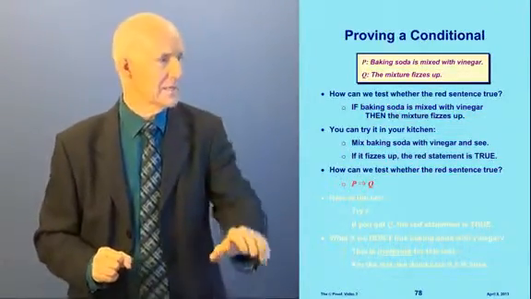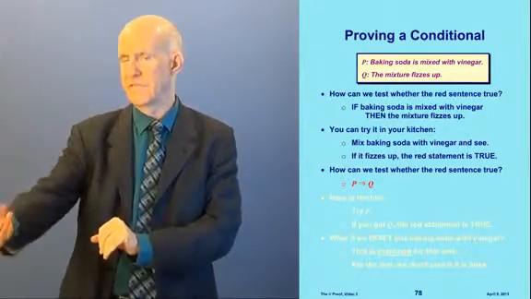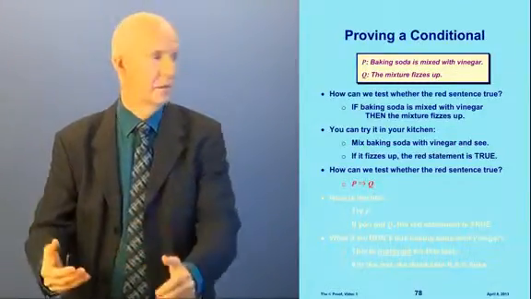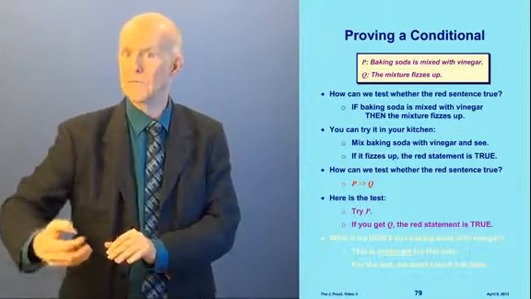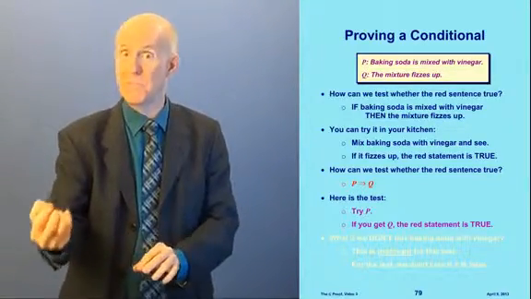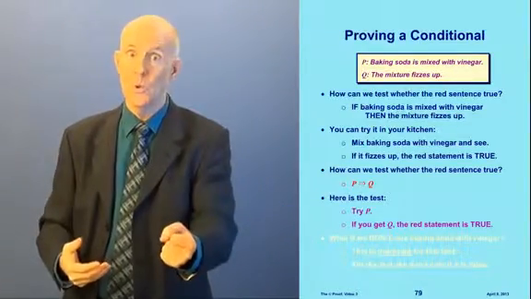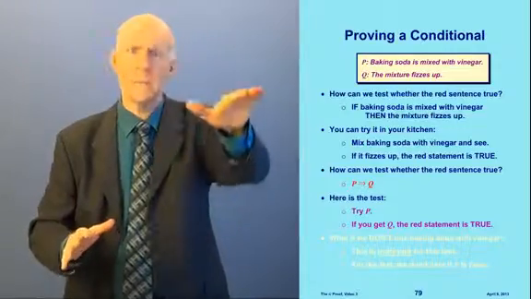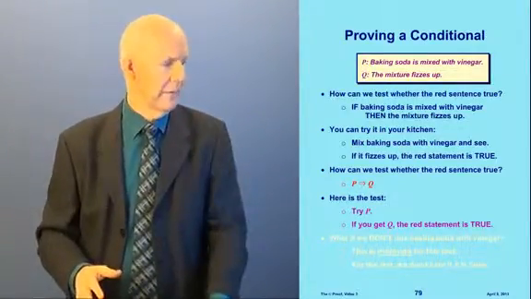How can we test whether this red sentence is true? This red sentence says, if P, then Q. Is that true or not? How can we test that? Well, here's how we do it. We try P. Okay, let's see. Let's assume P is true. Let's take that and see if we can get Q based on P, then it's true. See that? Just like the baking soda and vinegar.